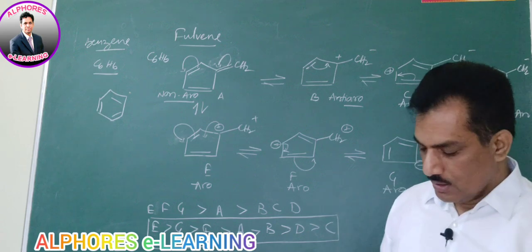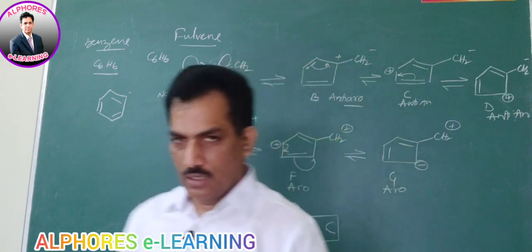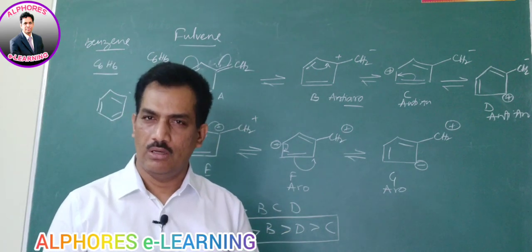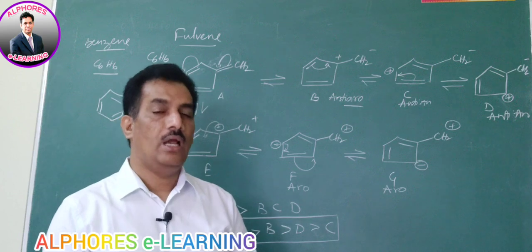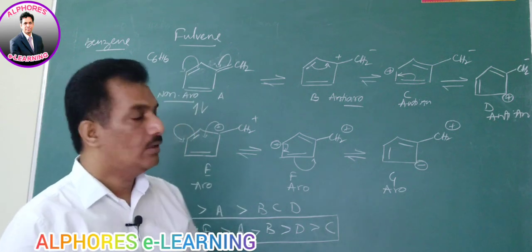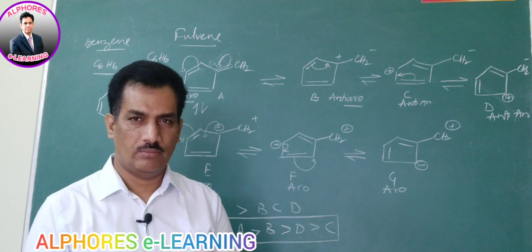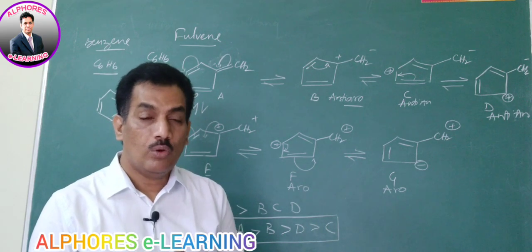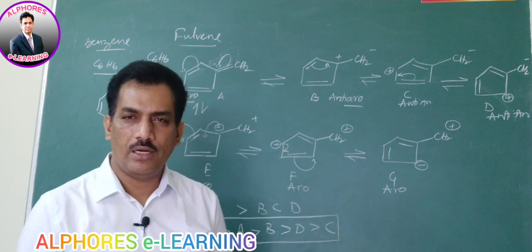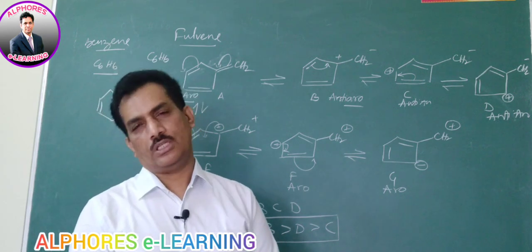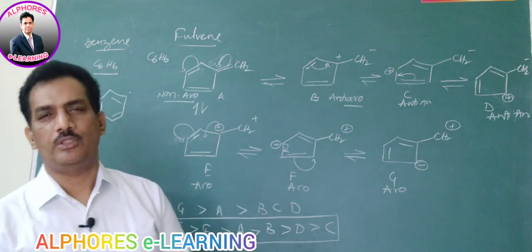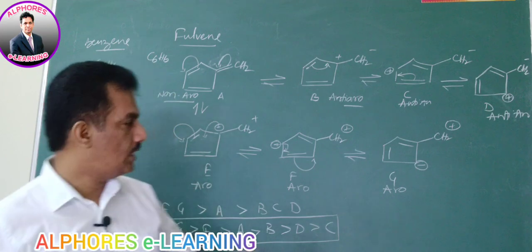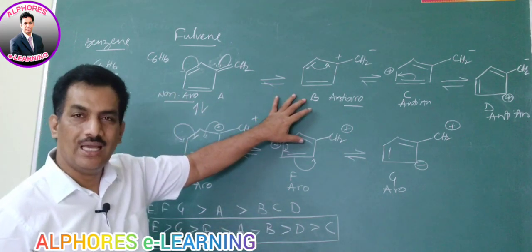First of all, we observe aromaticity and anti-aromaticity, and we arrange aromatic species as the most stable, then non-aromatic, and then anti-aromatic, and thereafter we consider the charges. When opposite charges are present close enough, there is more stability. So we find the stability with respect to the distance between the oppositely charged points.